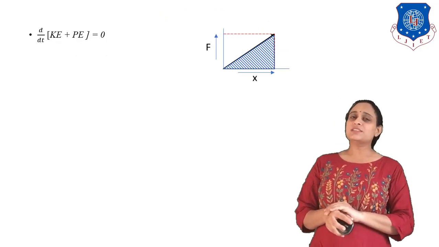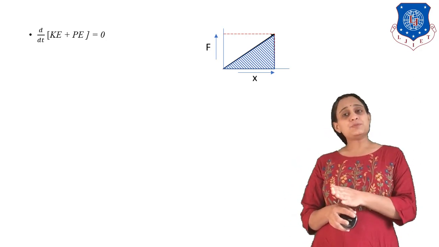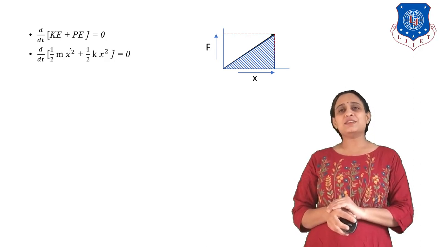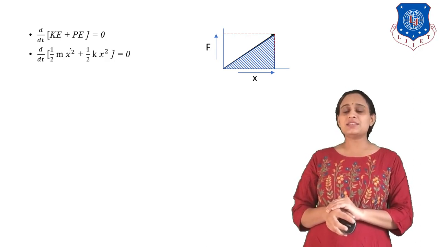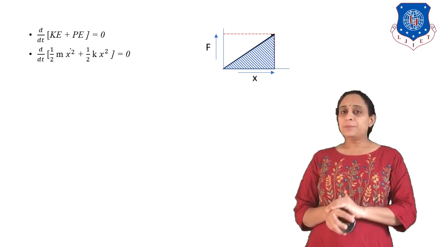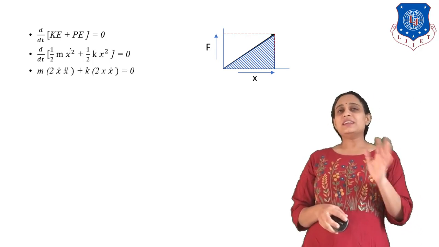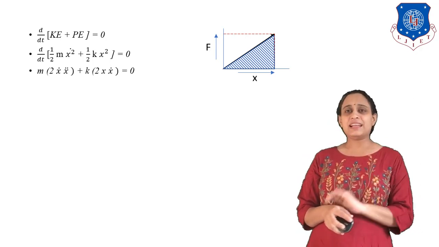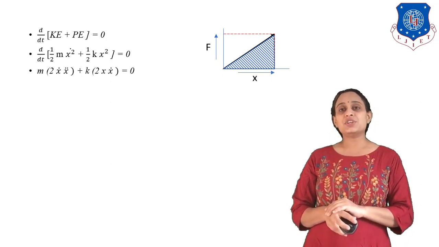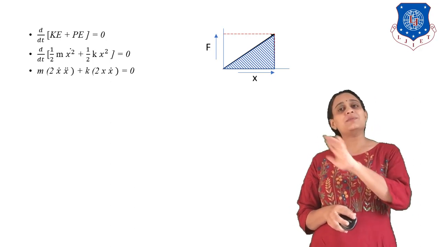Now let us solve this equation. d by dt of kinetic energy plus potential energy is equal to 0. Let us put the kinetic energy as well as potential energy values in this. So half of m x dot square plus half of kx square is equal to 0. Let us solve this equation. Half can be cancelled. m is a constant. And what is the differentiation of x dot square? It is 2 x dot into x double dot.